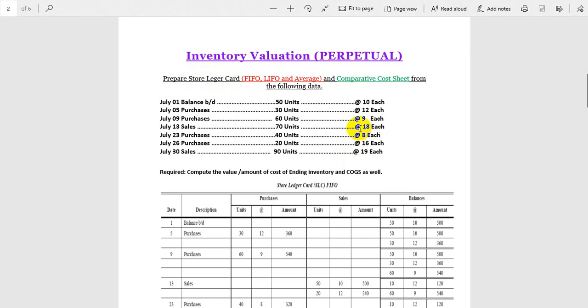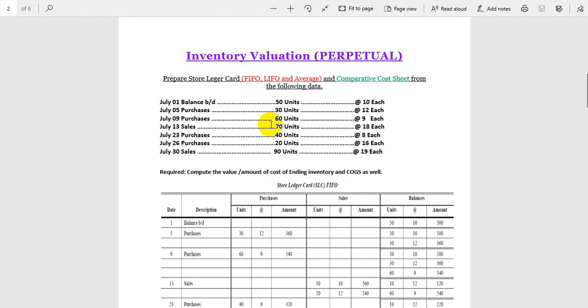So we will not consider the sale price 18 and the sale price 19 while making the store ledger card. Also you can see here, compute the value of the cost of ending inventory. We are interested in finding the cost of goods sold, not the sale. So whenever we make a store ledger card, we will take into consideration the cost price.